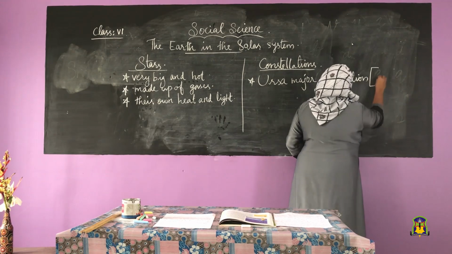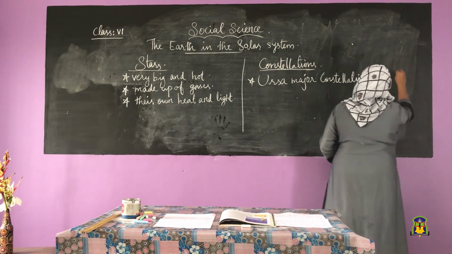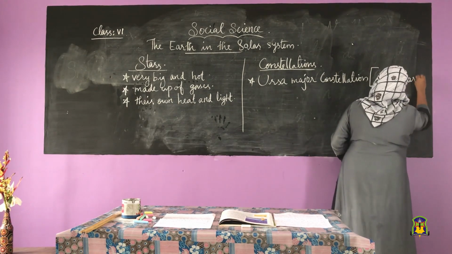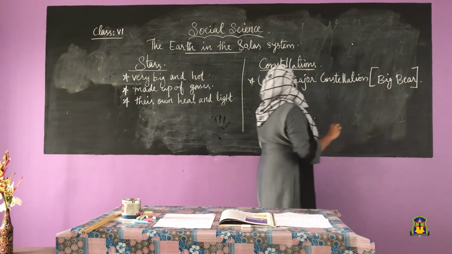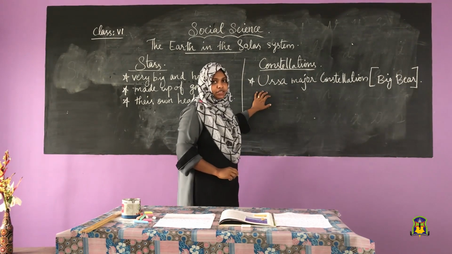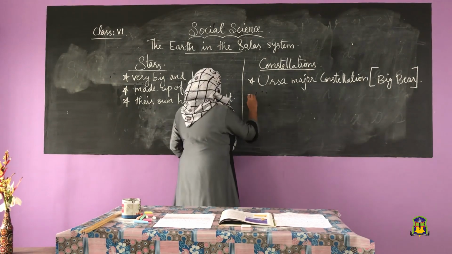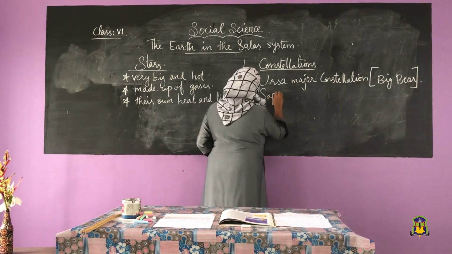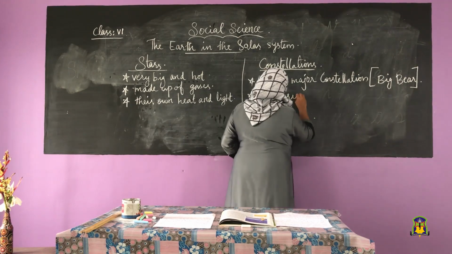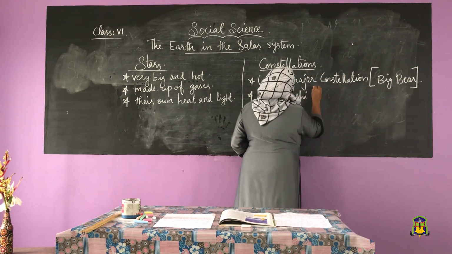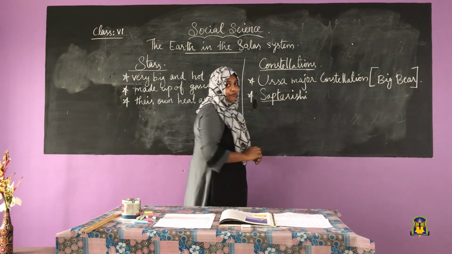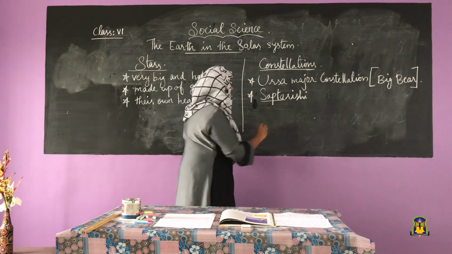Or another thing is Big Bear. One of the examples is the Ursa Major constellation, or Big Bear, and the second example is Sapta Rishi. Sapta means 7 and Rishi means sages.